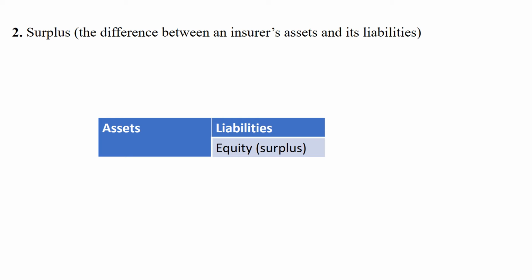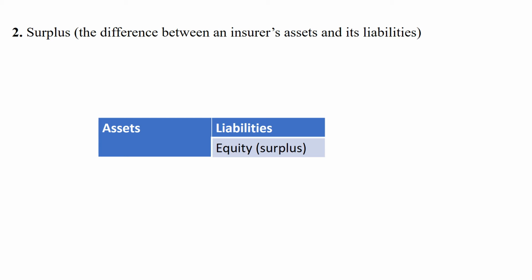Let's move to the next regulated area, surplus. In the insurance industry, the surplus means the difference between an insurer's assets and its liabilities. In other general industries, we call this difference equity. But here, we call it surplus. So surplus is roughly equal to equity.